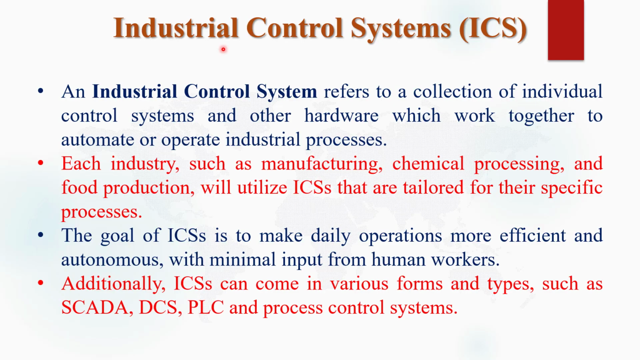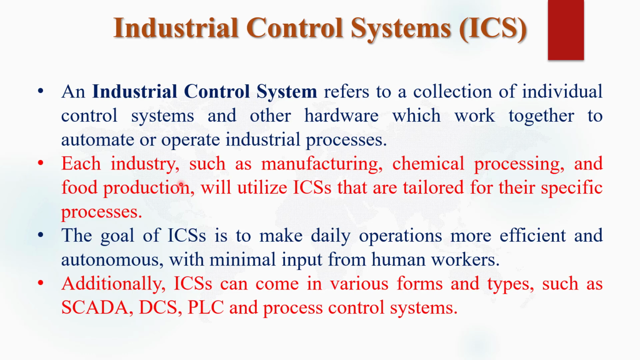Before I discuss the different types of industrial control system, we must know what we mean by industrial control system. So an industrial control system, or simply ICS, refers to a collection of individual control systems and other hardware devices which work together to automate or operate industrial processes. So we can say that industrial control systems are basically used to automate any industrial process, any manufacturing plant.